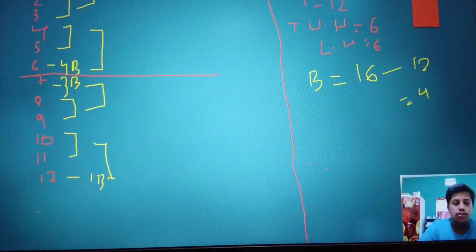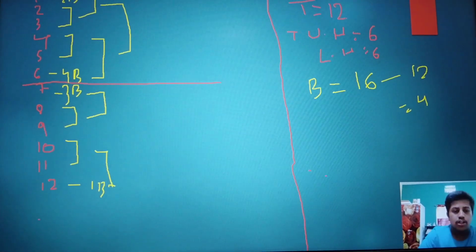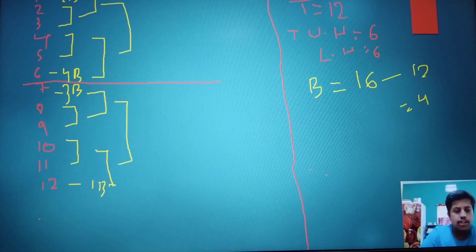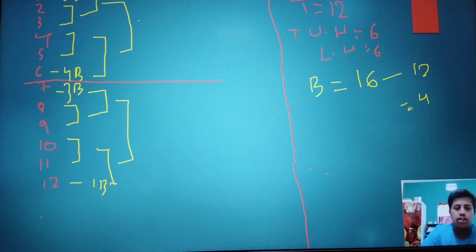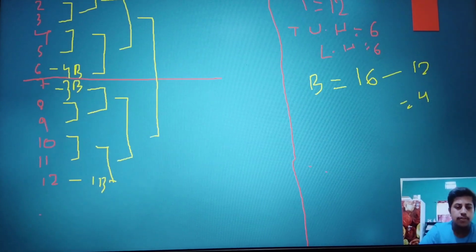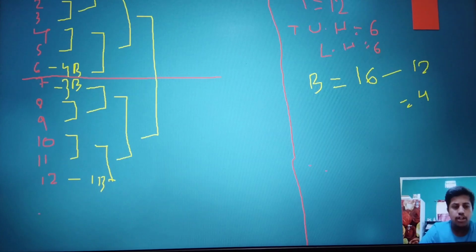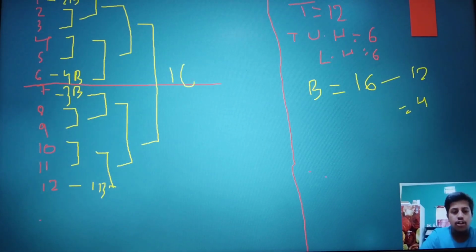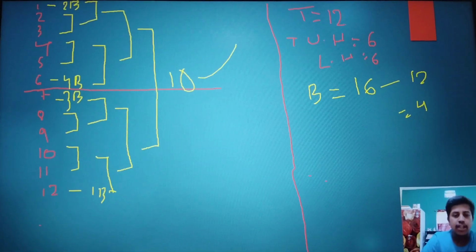After then this 2 will play with this. This will play with this. Finally, this will play with this. You can make anyone a winner. Let's take 10 as a winner. Who is happy? 10 as a winner.